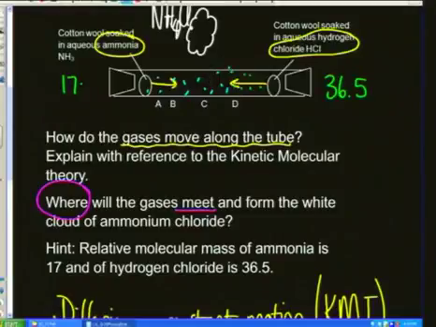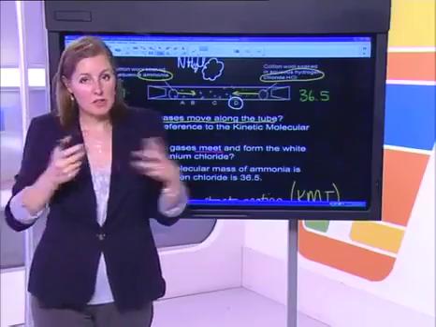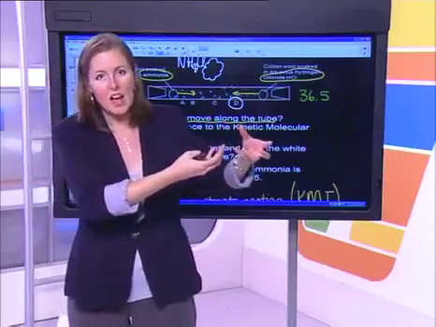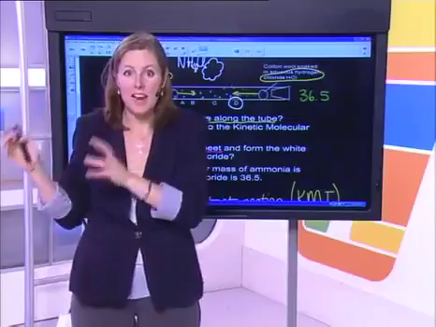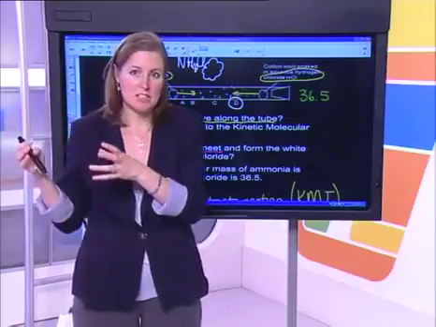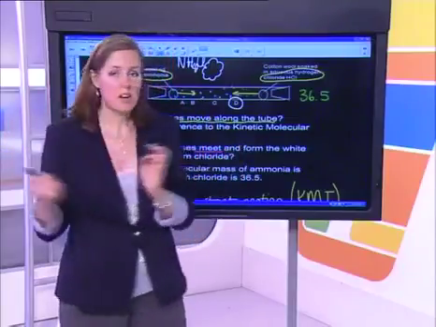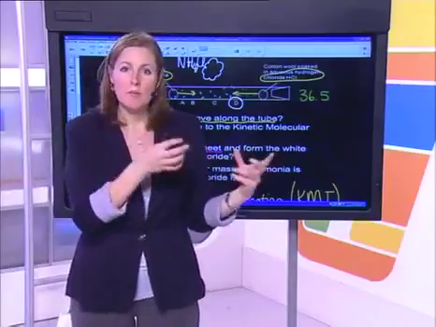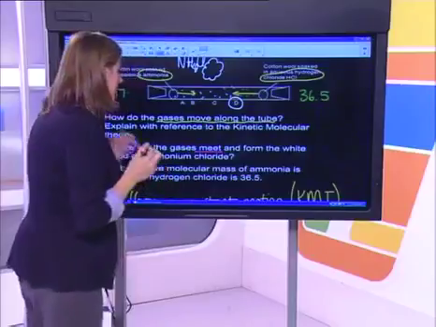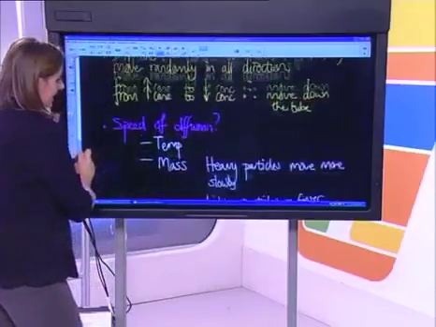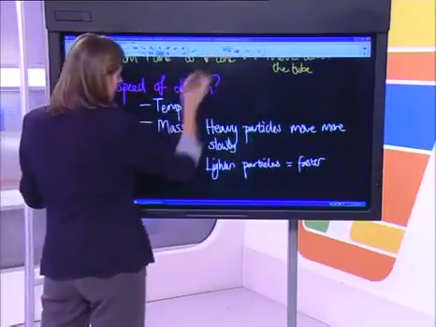So if I take that away, it will be D as our answer, because the heavier hydrogen chloride particles will take a lot longer to diffuse along that tube, as opposed to the lighter ammonia molecules with much less mass, which will travel much faster and so will travel a lot further along that tube in the same amount of time.